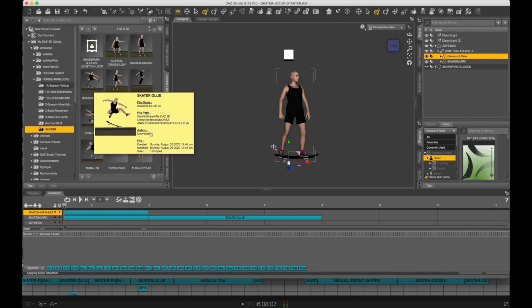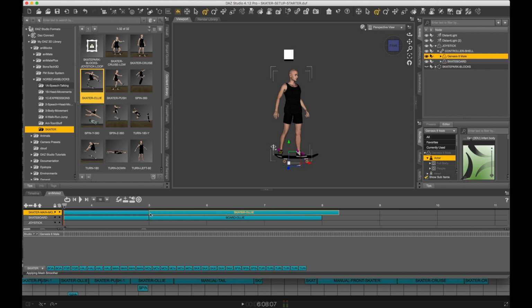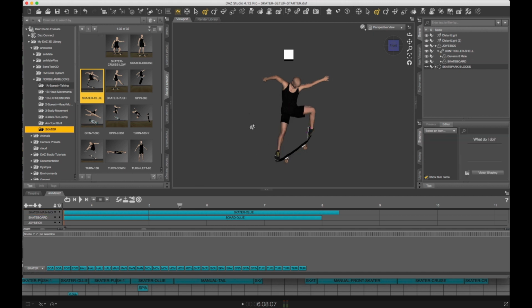Okay, so we have the board ollie and the skater ollie, and we line them up to be right on the 5 together. So now we go from standing still or cruising to ollie. Make sure that everything is where it's supposed to be, and this frame right here is actually the money frame, which means if his toe isn't going through the board on either direction, it's set up perfectly. This will mean the rest of the ollie and the rest of the jumps and the landing will be set up without having to pin anything or restrict anything or constrain anything.